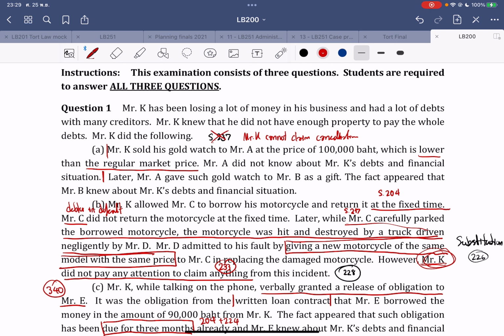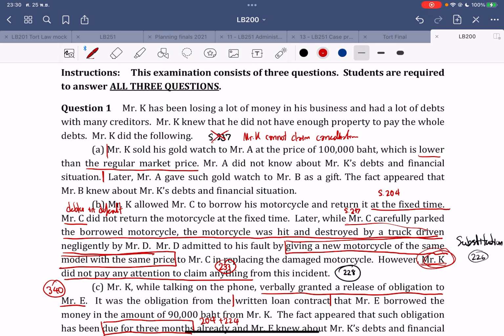So it means that by the fact that Mr. C is liable, it made the destroyed motorcycle and the new motorcycle that Mr. C acquired as substitution be in the same juristic position. Therefore, it is a real subrogation here. And Mr. K here can exercise the real subrogation through section 228, such that in consequence of the circumstance, the debtor here, Mr. C, acquires a substitute, a claim for compensation for the object owned, of which Mr. C is still the debtor here. He still owes the return of the motorcycle because he's the debtor in default here.